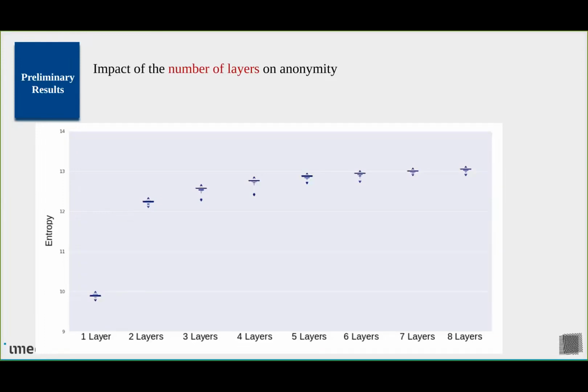And keep in mind that the more layers you have, the more latency you will get. So maybe the trade-off should be between 3 and 4. 3 if you're thinking no layer will be corrupted. 4 if you're thinking, oh, there is a risk that one entire layer can be corrupted.